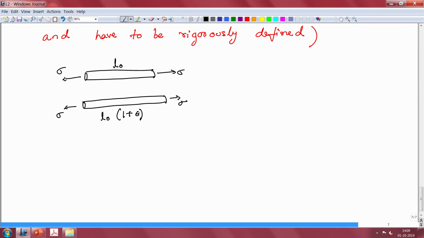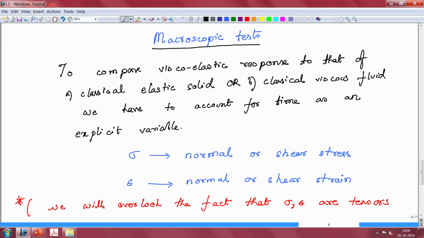This definition only works for very small strains, and if you have strains that have very large values, then there are other ways of defining strain. But for the most of this course, we are not going to require that, and so we will confine our attention to this. I am just letting you know that what we are going to take is a very simplistic understanding of these quantities.